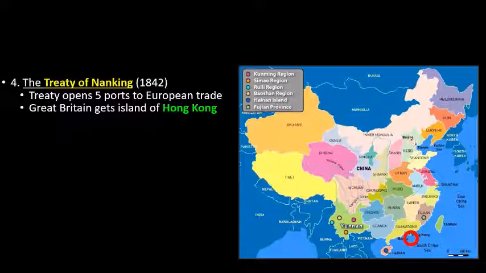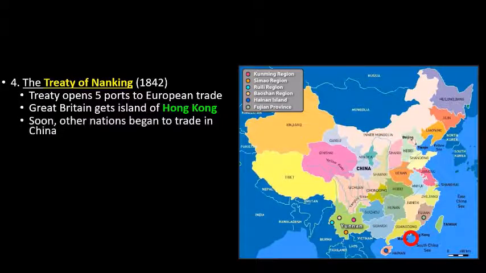Where, if you turn on the news, guys, there's still problems in Hong Kong because Hong Kong doesn't want to be a part of China. Great Britain gave it back to China in the 90s, but by then, Hong Kong had been away from China for so long, they wanted to be an independent nation, and they're still fighting over that even today. So, Great Britain gets the island of Hong Kong, and they're going to hold on to that until the 1990s.